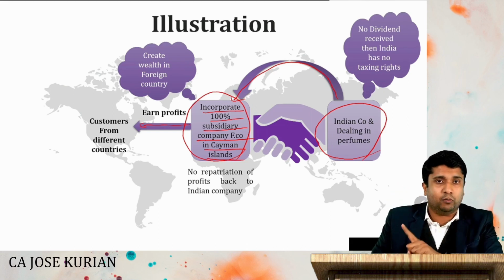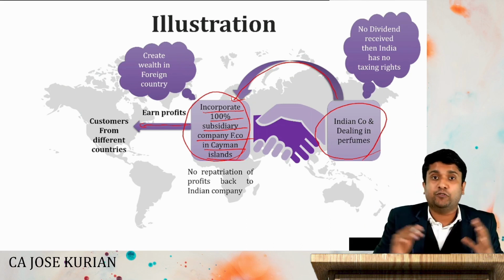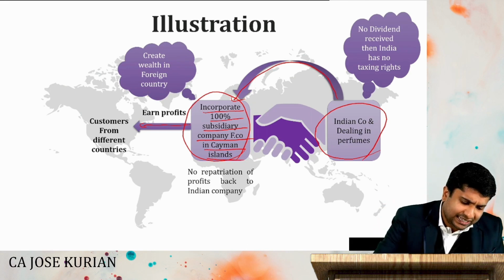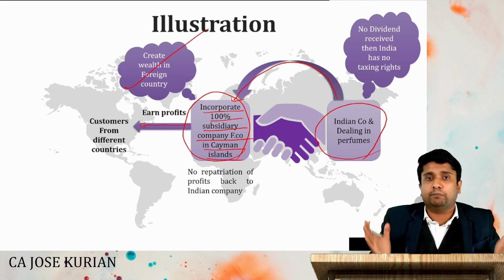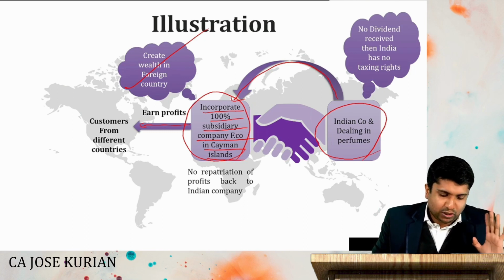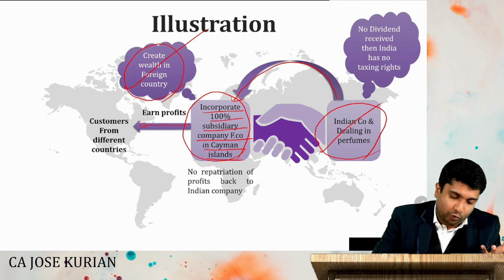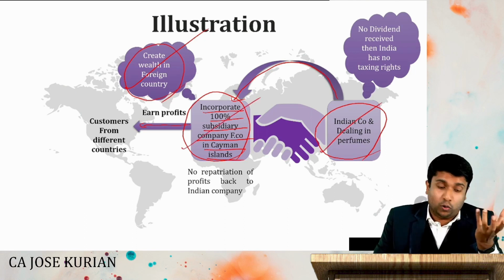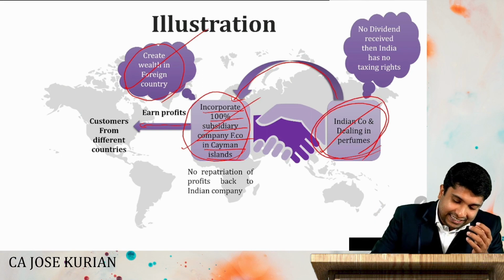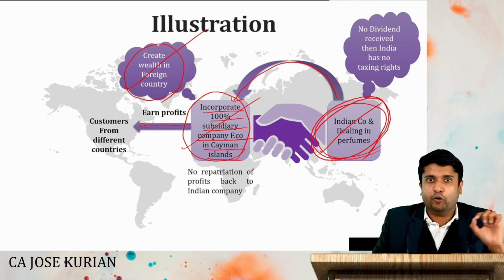Now, there are two companies. Number one, the Indian company, the holding company, and number two, the subsidiary company, that is the foreign company. This foreign company is earning a huge amount of profits by selling their perfumes globally. And they keep on creating profits or wealth in the foreign country. Now, the question is, is the wealth created in the foreign country that of the Indian company, yes or no? Because the 100% holder of that particular foreign company is an Indian company. So we can say indirectly, this Indian company is creating wealth in the foreign country by making use of a foreign company, yes or no?